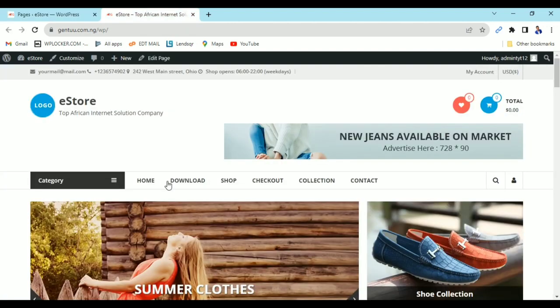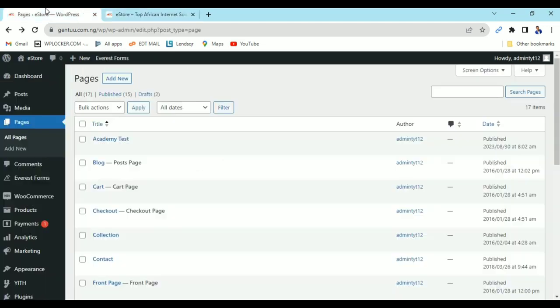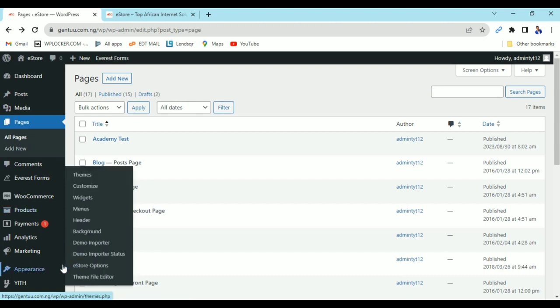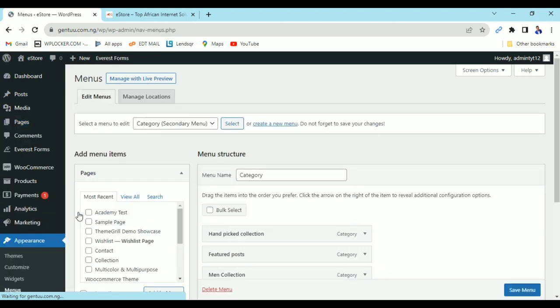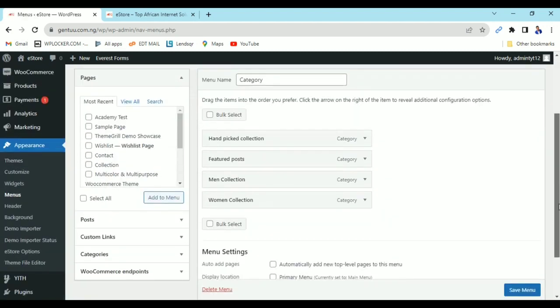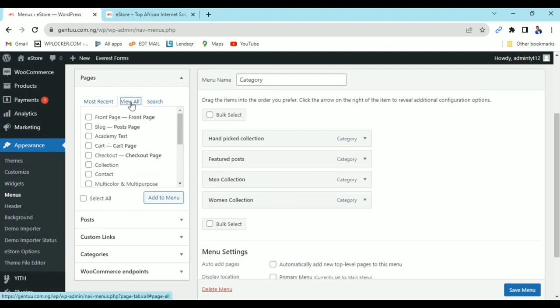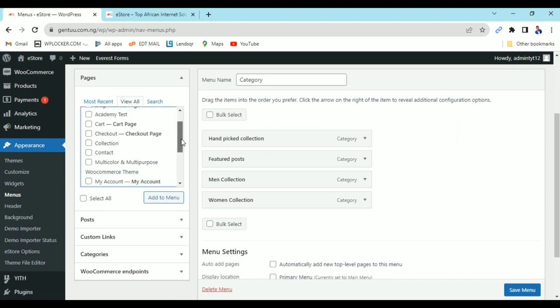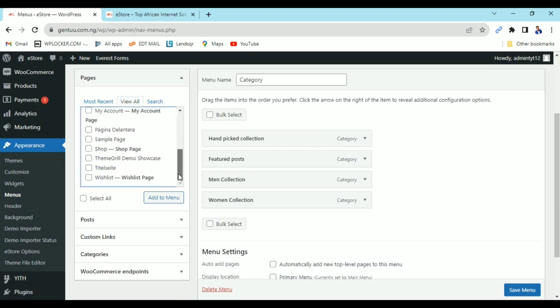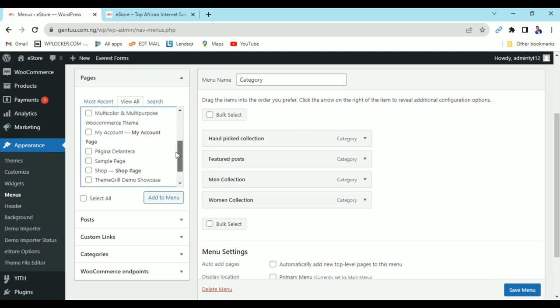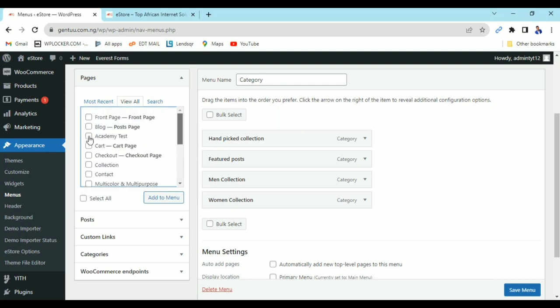Now if you want to arrange this section, like if you want Academy Test to be in this place, this is what to do. You still come under appearance, then you see menu. So I'm going to click on the menu. Now you can see what we have in this place. You'll be able to get all the pages you have in this place. I'll look for Academy Test. There it is, Academy Test. Yeah, this is it. Now I'm going to add.